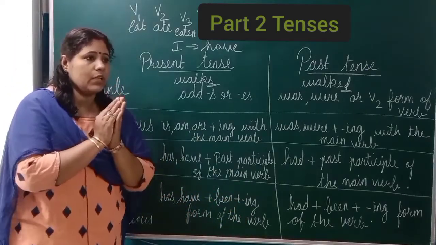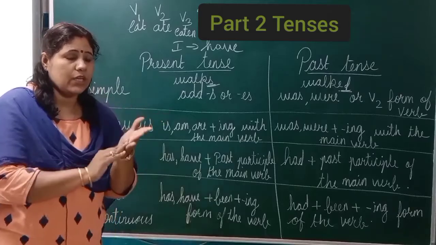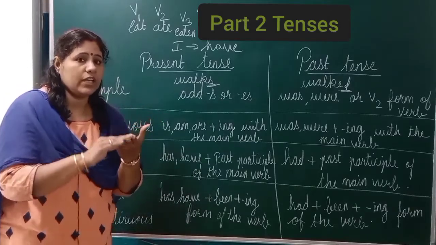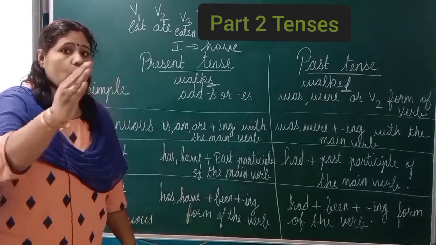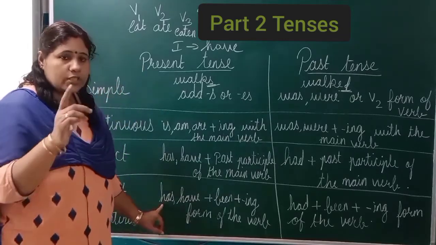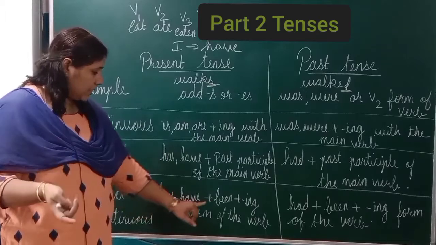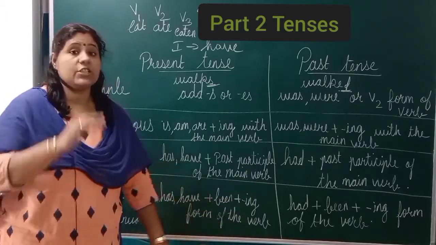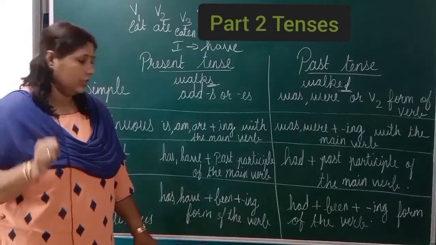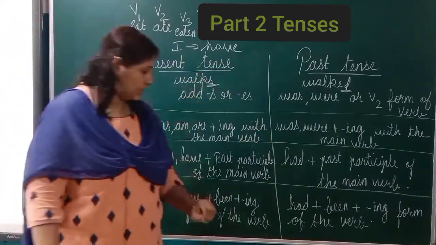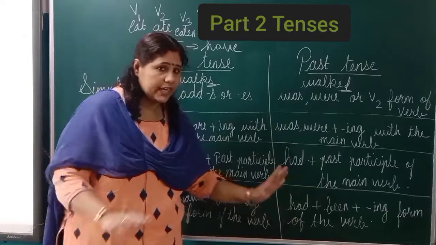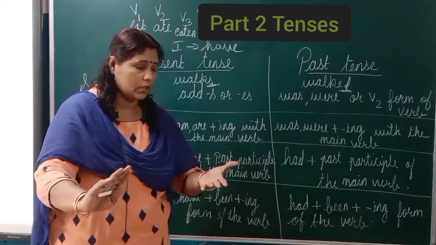For example, she has been scoring very well in tests. Has, because the subject is singular, plus been plus ing, scoring. Next, past perfect continuous: had, again no singular, no plural.